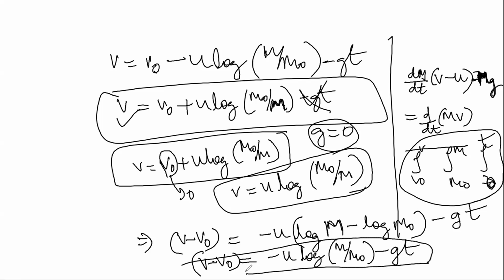Now, log m by m naught is equal to minus log m naught by m. Simply, I substituted that and obtained finally, when g is equal to 0, and when v naught is equal to 0, this equation. This is the equation of motion of a rocket. Now let us see the multi-stage rocket.